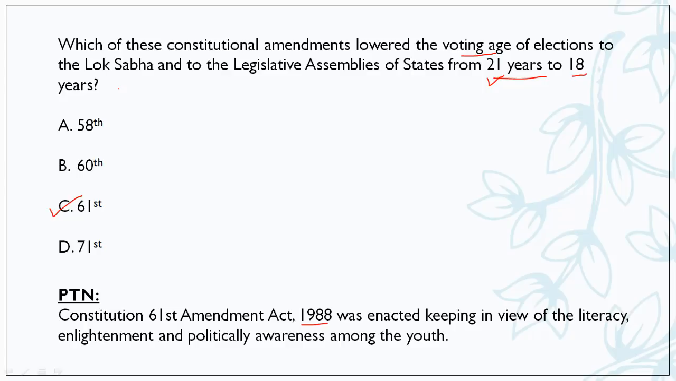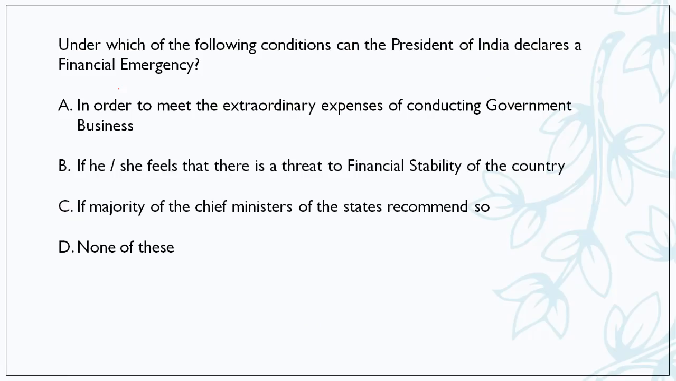So these are the reason why this amendment was brought about. Moving forward, under which of the following conditions can President of India declare a financial emergency? So friends, there are 3 kinds of emergency that can be applied in our country as per the constitution. One of them is financial emergency and the other 2 are national emergency and state emergencies.